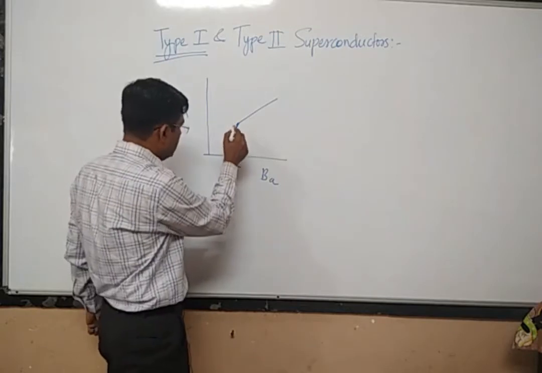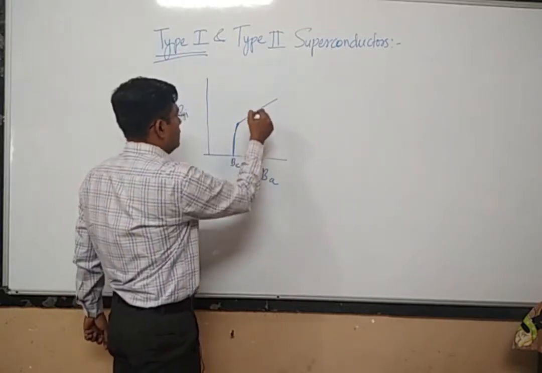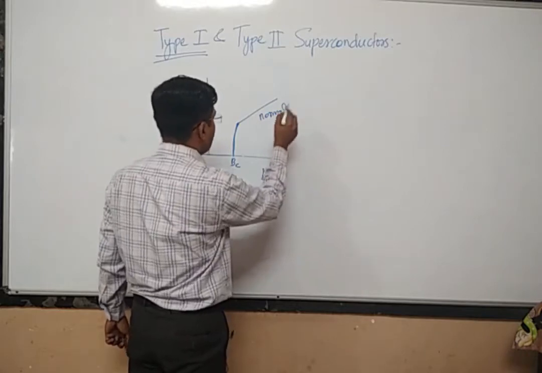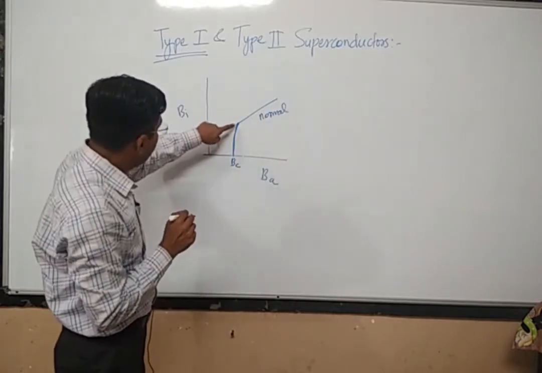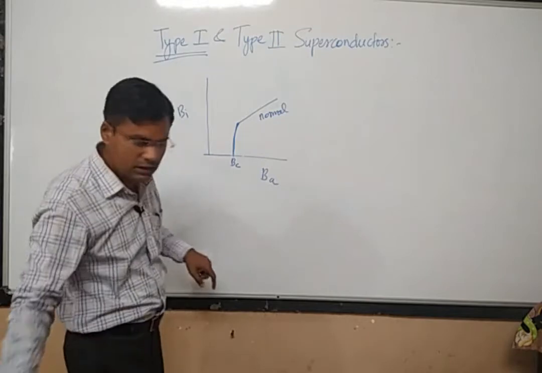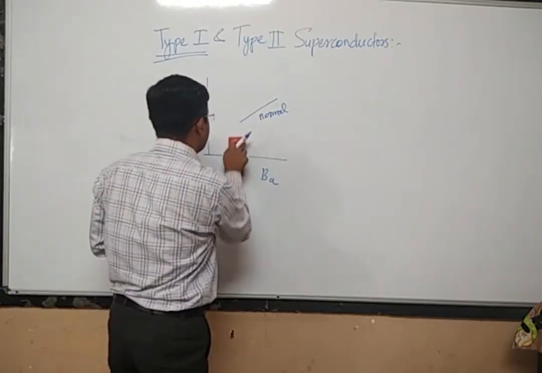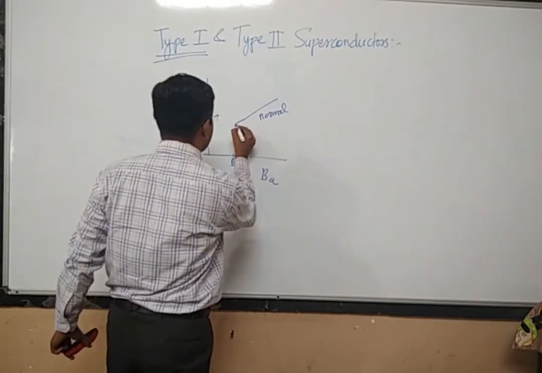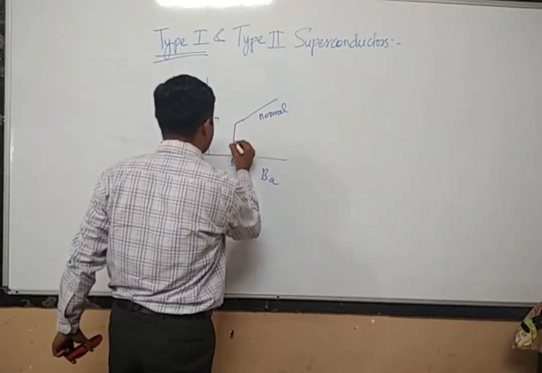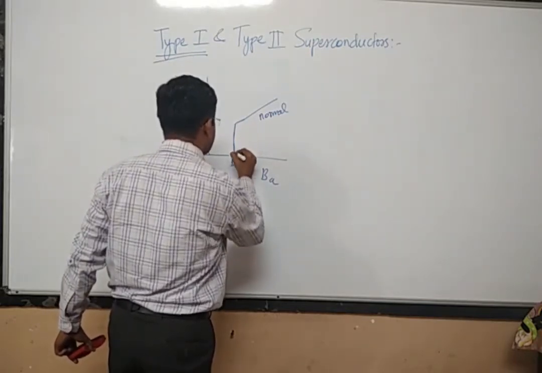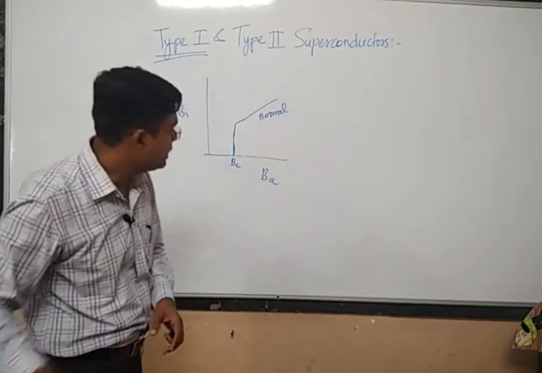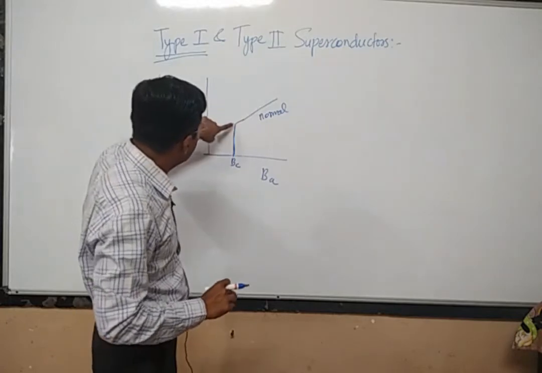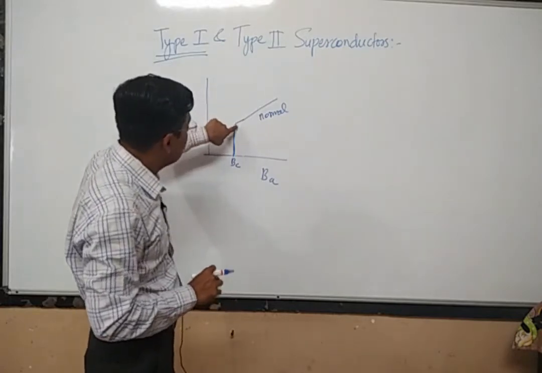So here the material is a normal conductor, because from this point onwards this is a nearly straight line, since the internal magnetic field sharply goes down when there is a superconducting state.